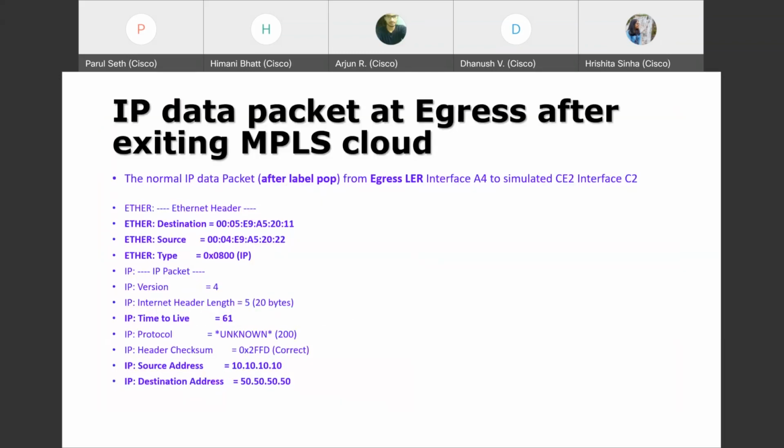Suppose at the last router, which is sending the packet outside the MPLS cloud, it will remove all the labels. So all the MPLS fields have been removed. Outside the MPLS cloud, they are unaware about the labels. They don't know what labels exist, what labels were given or not given. They are completely unaware. So the last P router will remove all these labels and will start the routing process as it is. It will look for the destination IP address.